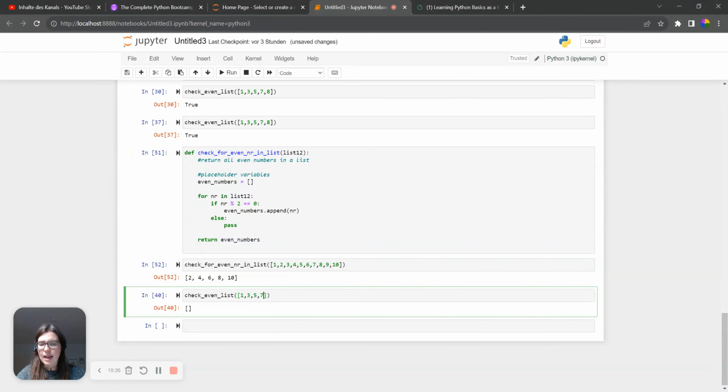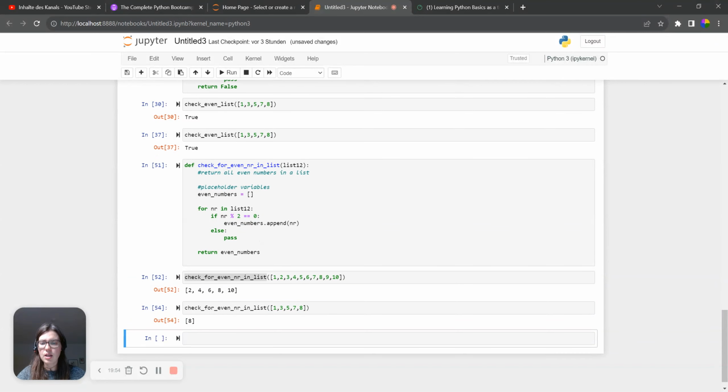And we see this again when we use a list that has only uneven numbers. So we change our function again, put the function name in here, press enter, and then we see it just gives us an empty list because there is no even number there. Or we can also add an 8, run it, and then we see it gives us an 8.